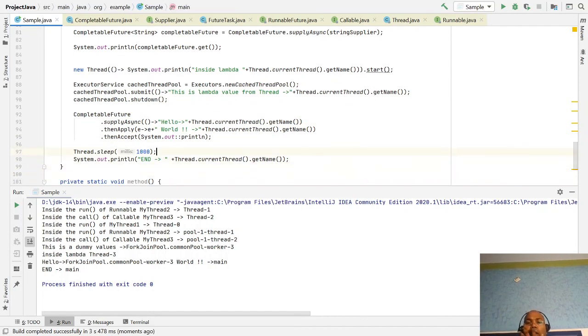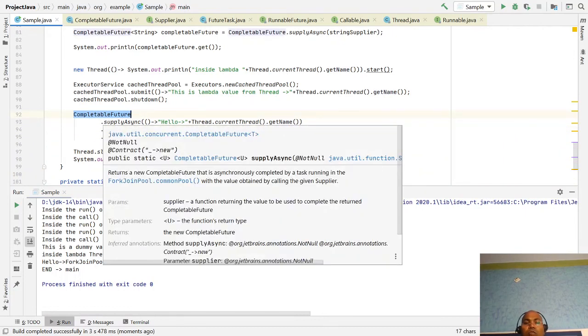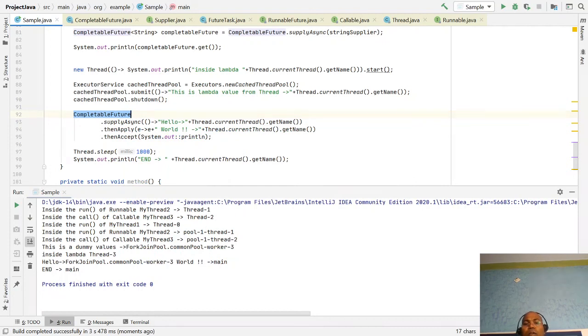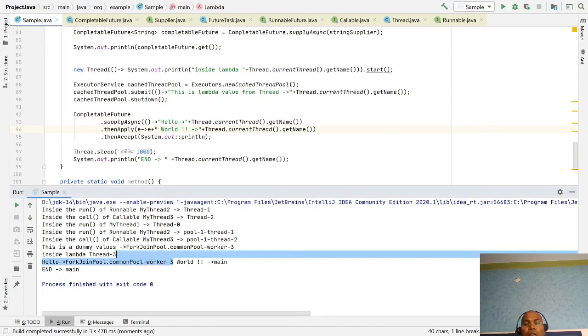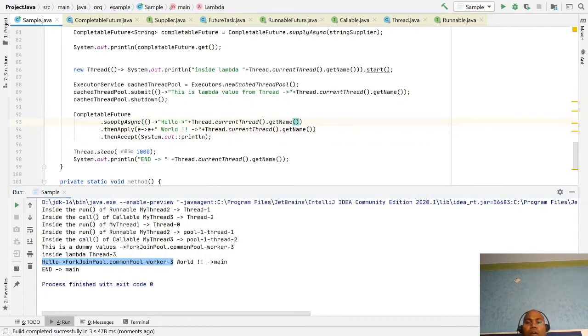So we have to explore more, but CompletableFuture makes a sequence of threads doing different things. One thread does something, and now you notice this "Hello World" is done by this thread pool. Okay, I am just appending some value here.